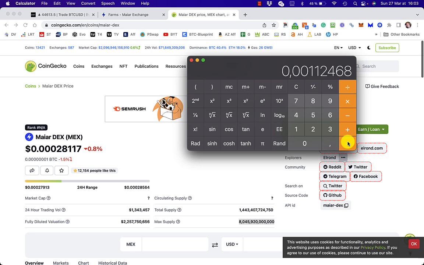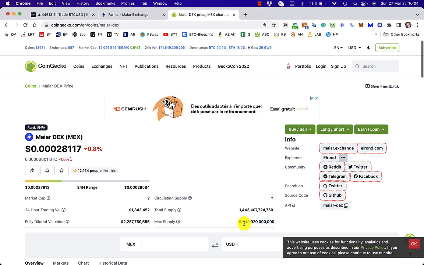It's possible it could increase 40 times to 1 cent, but the maximum supply is 8 trillion. So if it was 1 cent, then you'd be talking about a market cap of, what would that be? That would be $80 billion, which sounds a little bit ambitious to me.